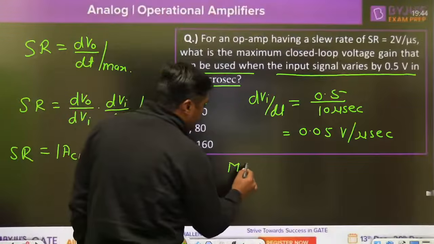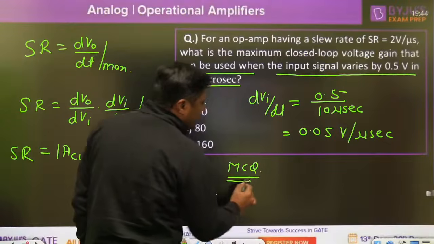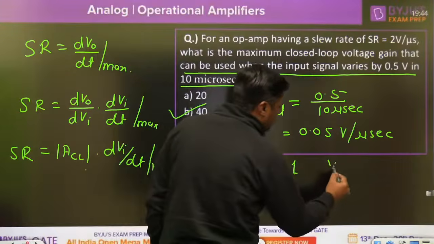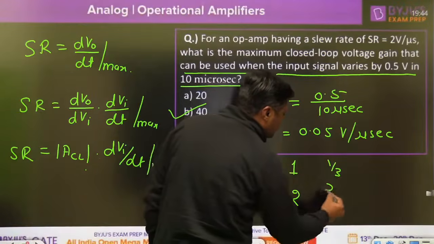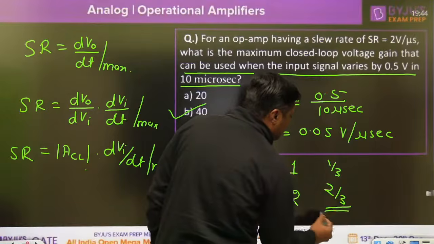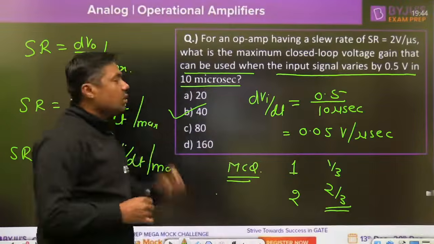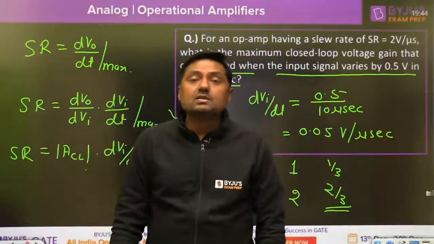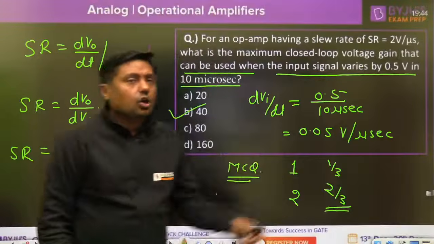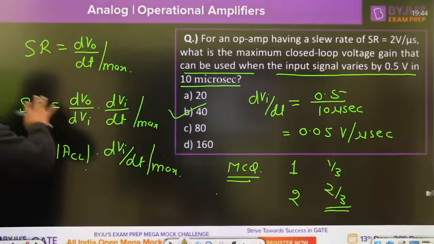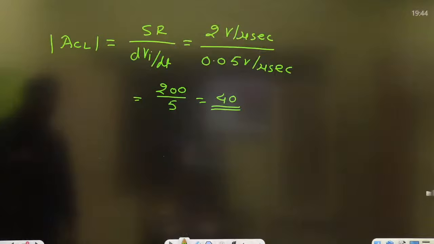Remember, this is an MCQ. There will be negative marking. If it is a 1 mark question, 1/3 negative marking. If it is a 2 marks question, then 2/3 negative marking. It is an MCQ and the answer is B. Very simple. That is the slew rate. So remember, this is the formula. Okay, next one.